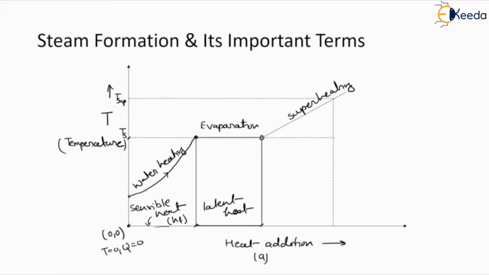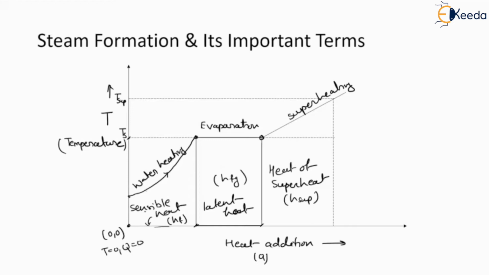Once it has converted into steam completely, we can superheat that steam. This happens with the help of heat of superheat, and this particular part is defined as heat of superheating, denoted by HSUP. This latent heat is defined by HFG. Why HFG? Because it is the combination of fluid and gas both.